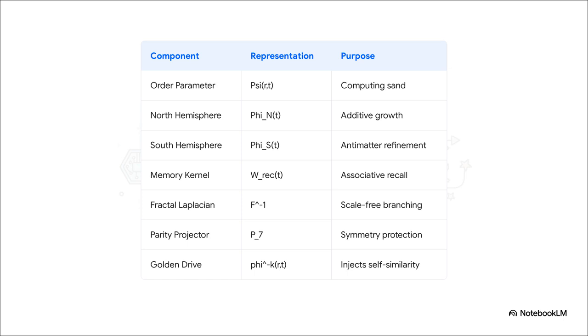For example, look at the complex order parameter represented by psi. That is literally the mathematical manifestation of our computing sand in motion. And notice the recurrent memory kernel halfway down the list. That is the exact component that enables associative recall, which we are actually going to explore in just a second. Every single piece of this mathematical puzzle has a concrete functional job.